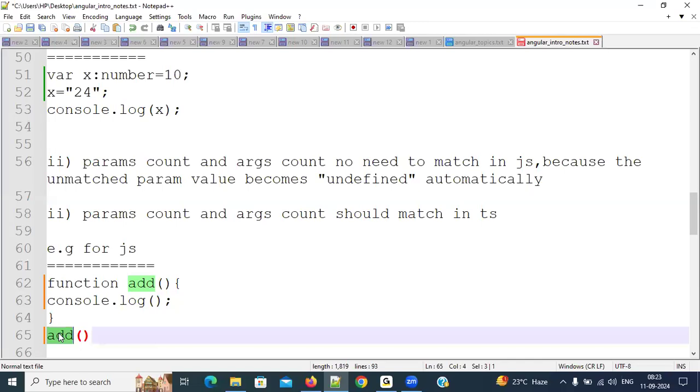Now respond everybody. If we want to add, minimum how many numbers do we require? Minimum how many numbers? Two numbers.